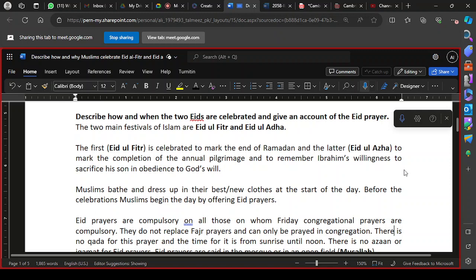Ibrahim, peace be upon him, had a dream that he is sacrificing his son in the way of Allah. This vision came in his dream thrice, at least thrice. So, in order to fulfill his dream, he took his son along, and they both agreed to fulfill the order of Allah Almighty. But Allah blessed him with a sheep from the heaven, which he sacrificed in the way of Allah. How do Muslims perform and celebrate this day?